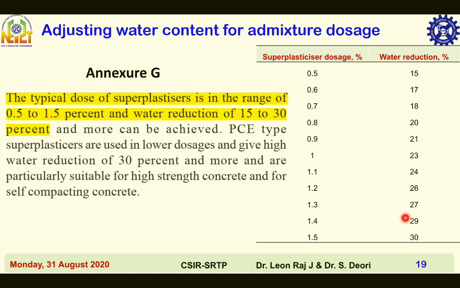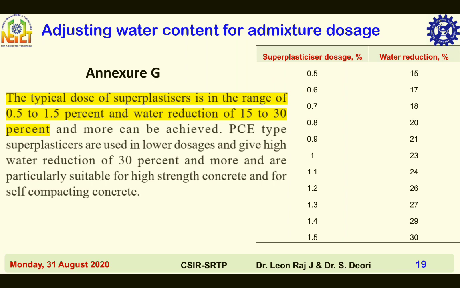So this one and this one, this one and this one. The water reduction values corresponding to superplasticizer dosage values between 0.5 and 1.5% shall be interpolated using the method given in slide 18.